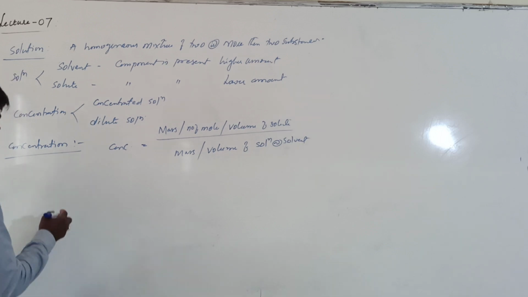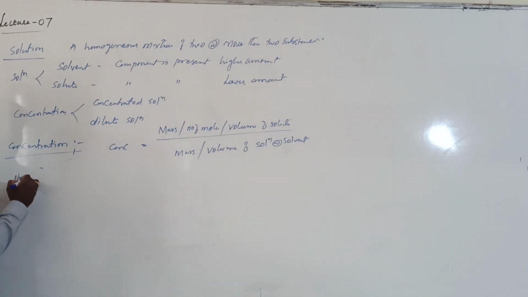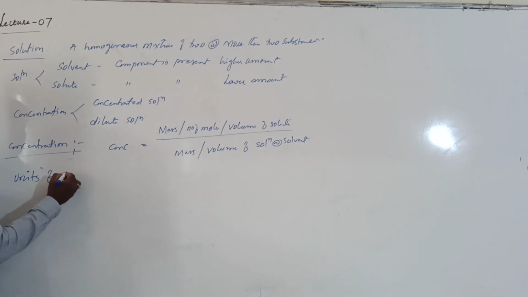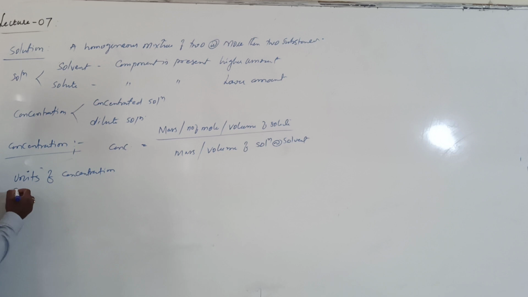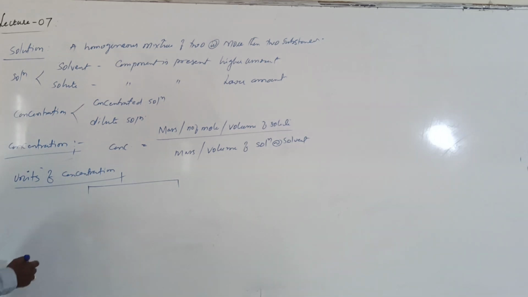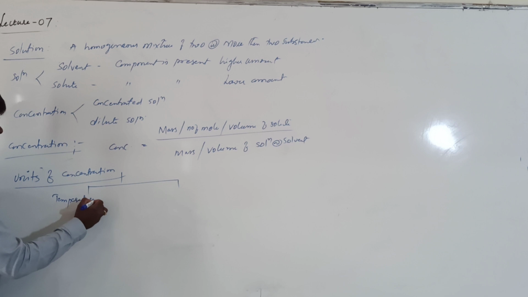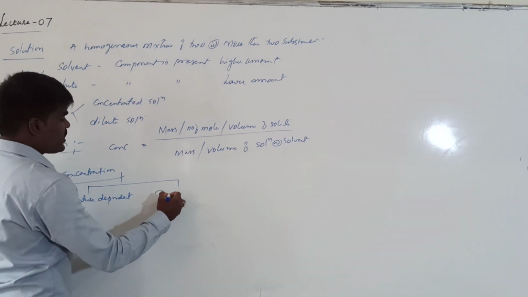There are basically two types of concentration. Our discussion is about units of concentration. There are different types of units to express the concentration. These are also called concentration terms. These are of two types: one is called temperature dependent units, and the other temperature independent units.